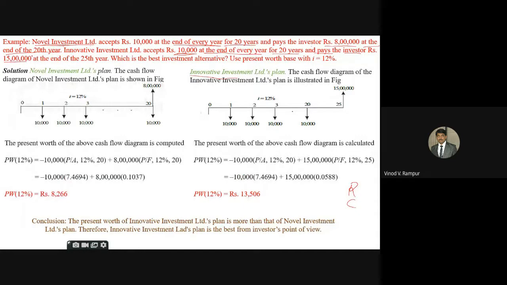Remember, the first company is saying that after 20 years they will pay you 8 lakh rupees when you invest 10,000 every year. But the innovative investment plan, the same amount you have to deposit in our company for 20 years, you keep paying that 10,000 rupees, but I'm giving 15 lakh rupees at the end of the 25th year.